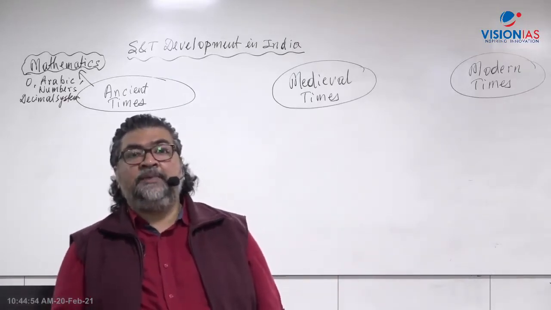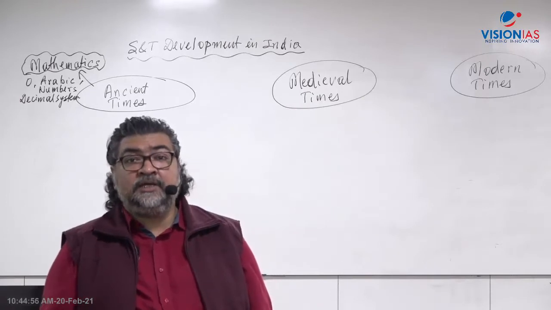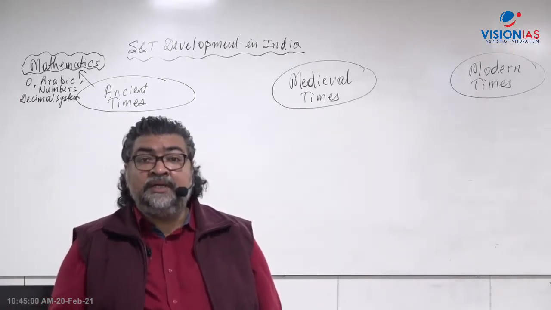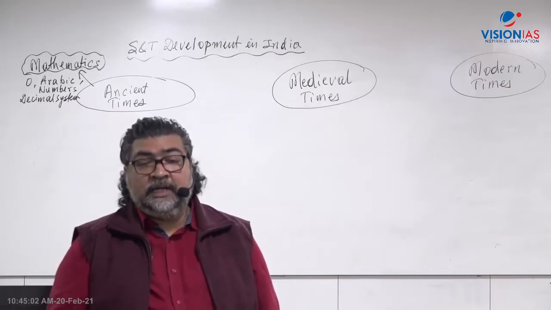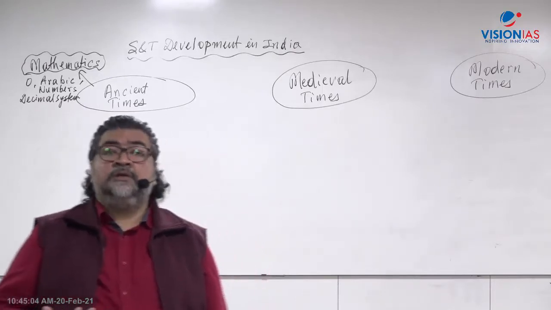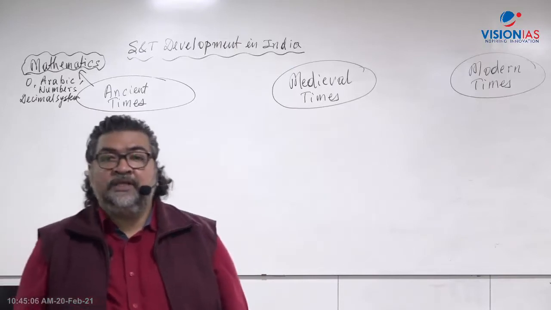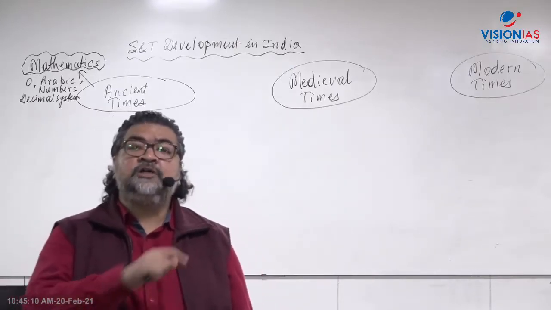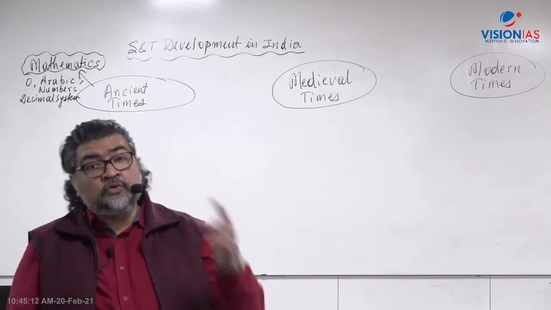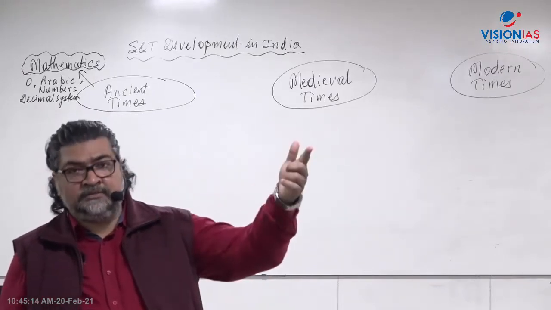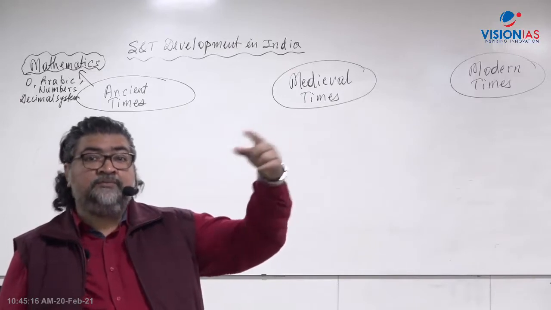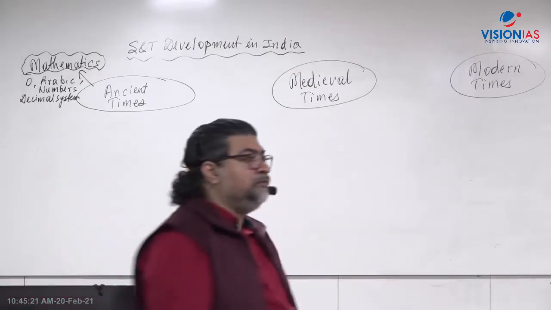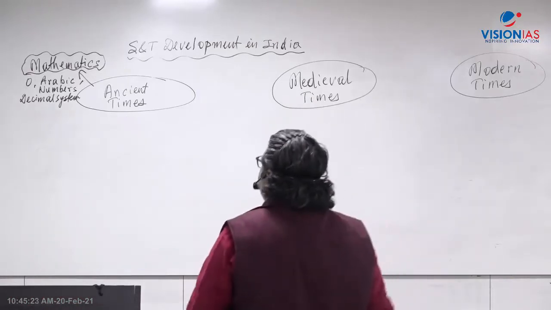It is called Arabic because in ancient times there was a trade link between India and the Arab world. Arab traders used to visit India and got to know the method of counting, how the Indians counted. Through those ancient Arab traders, it went to the Middle East and from there spread throughout the world. So mathematics is one area.